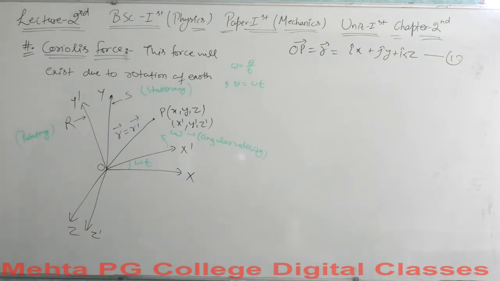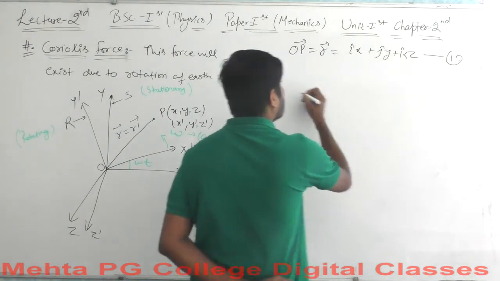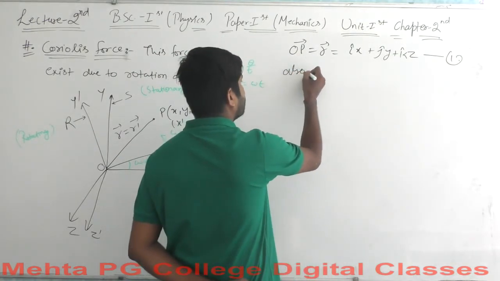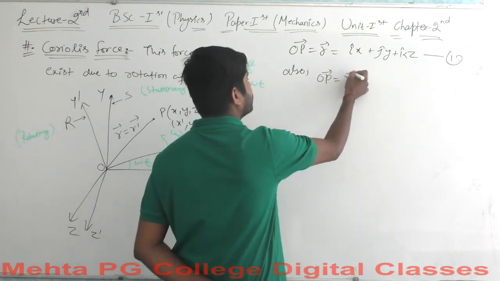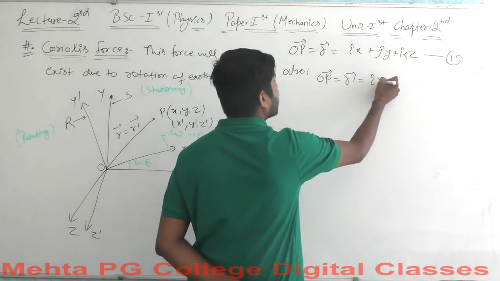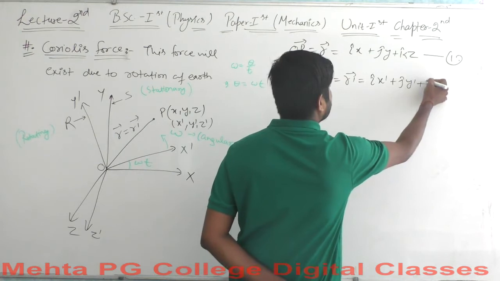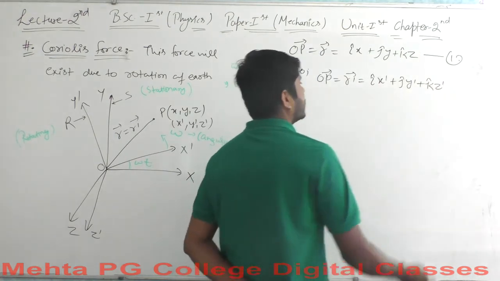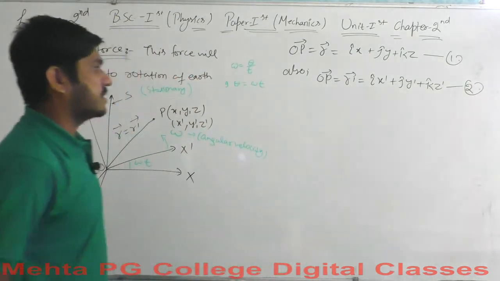And for the R dash vector, again this is the OP vector, which equals the R dash vector, that is i cap x dash plus j cap y dash plus k cap z dash, and this is equation 2.